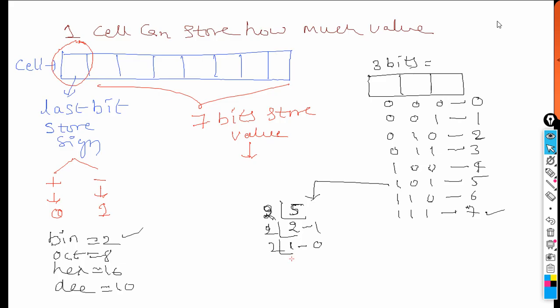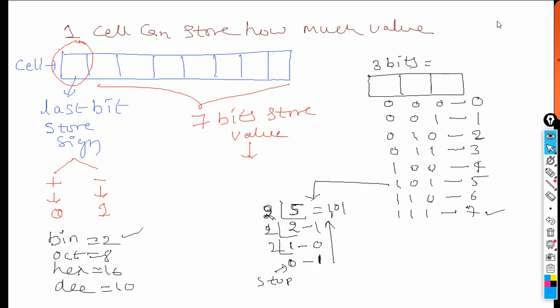Not divisible, therefore 0, and 1 is carried as remainder 1. Once you get 0, stop the division and write down from bottom to top, that is 101. So like this 5 is 101. Similarly you can calculate for the other values.